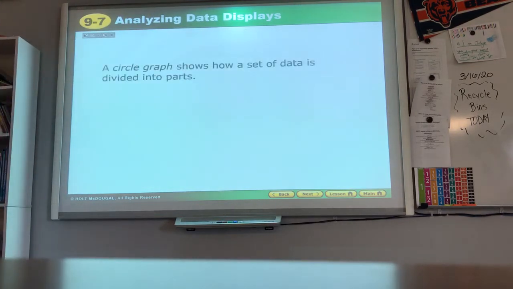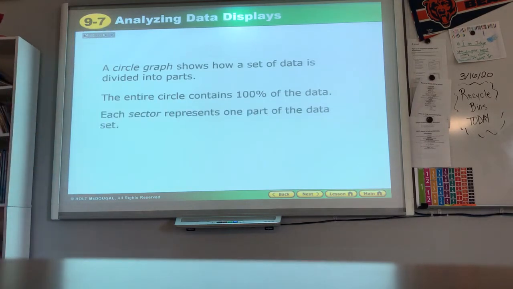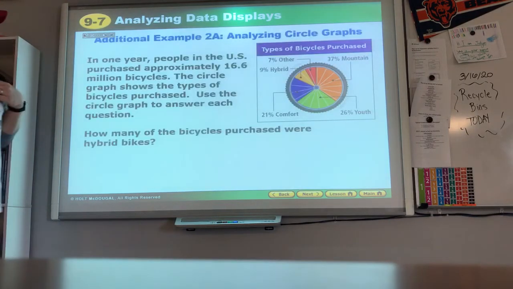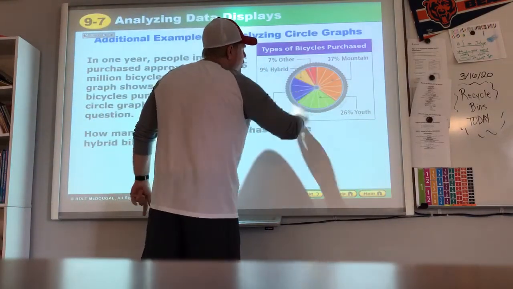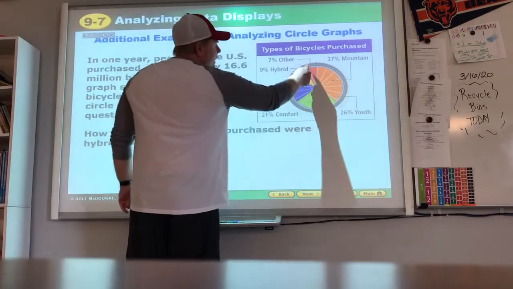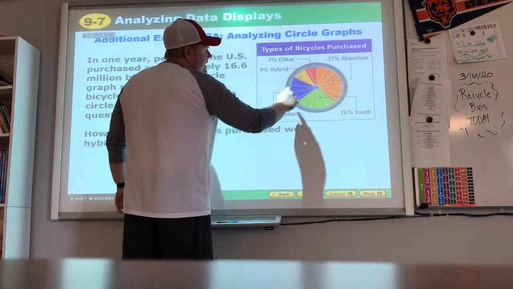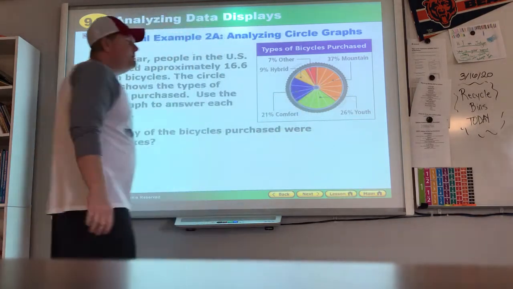A circle graph shows how a set of data is divided into parts. The entire circle contains 100% of the data. Each sector, or portion, of the data set is represented by that. So, we have types of bicycles purchased. These are all the bicycles purchased in their entire shop. We look at the different sectors. Other is 7%, hybrid is 9%, 21% is the comfort bike, 26% is youth bike, and 37% is mountain bike.